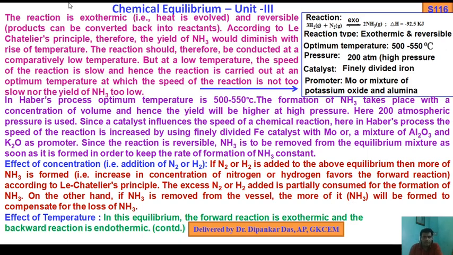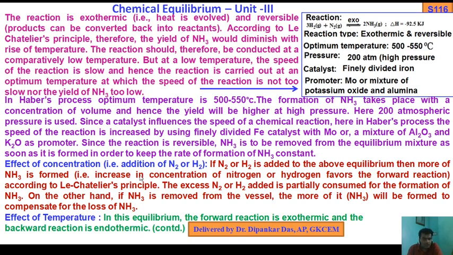So you see, the reaction 3H2 gas plus N2 gas gives 2NH3 gas, and this is the exothermic reaction. Reaction type: exothermic, reversible. Optimum temperature 500 to 550 degrees centigrade, pressure 200 atm, high pressure, catalyst finely divided iron, promoter molybdenum or a mixture of potassium oxide and alumina, which I have already discussed here.